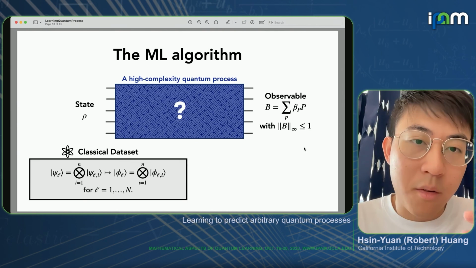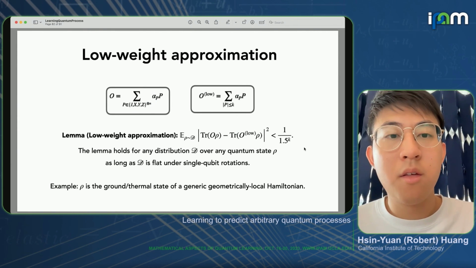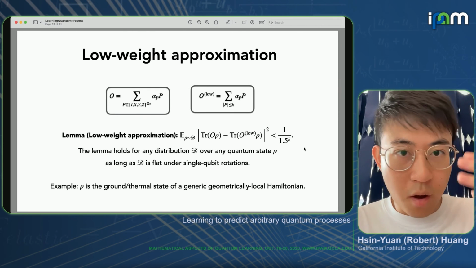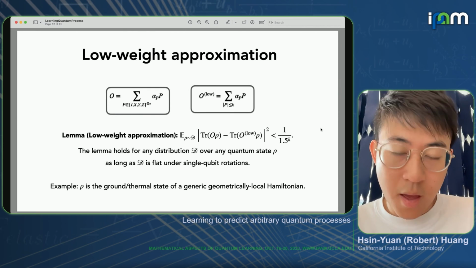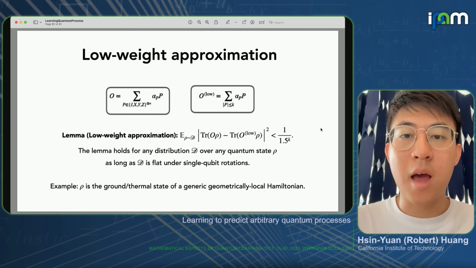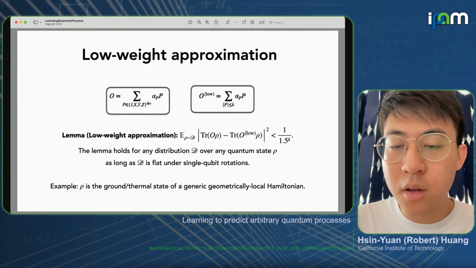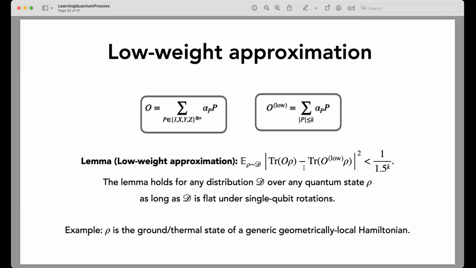So now using this fact, we can go through the same line again. O is close to O low, and we can learn O low using random product states. And after learning O low, there's this lemma which guarantees that the learned O low will be close to the true observable O for these distributions, which can be over some highly entangled states.